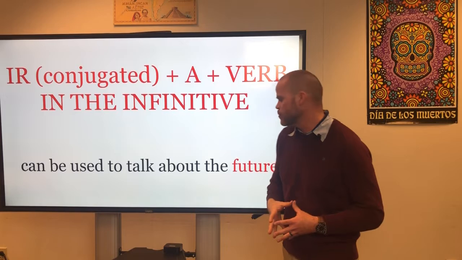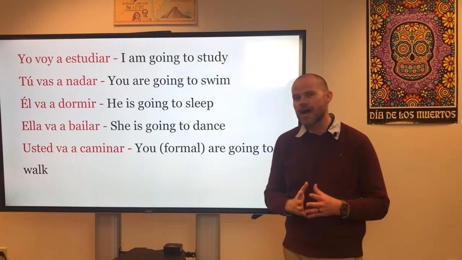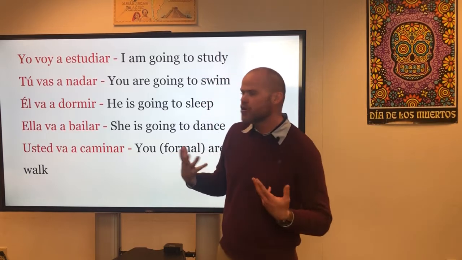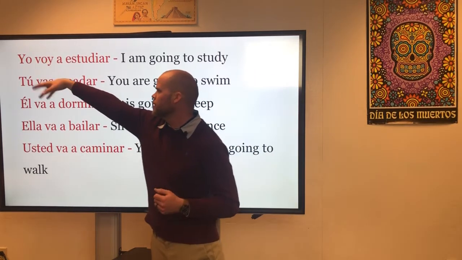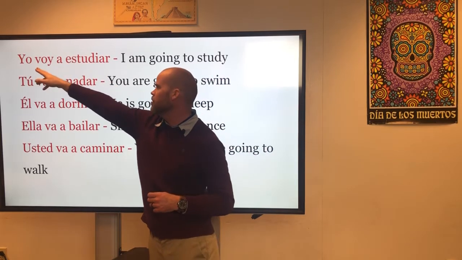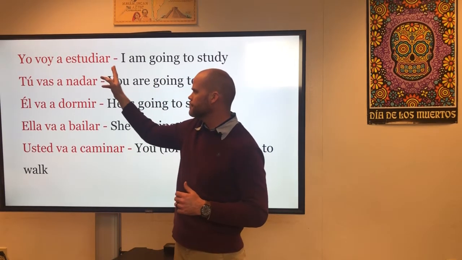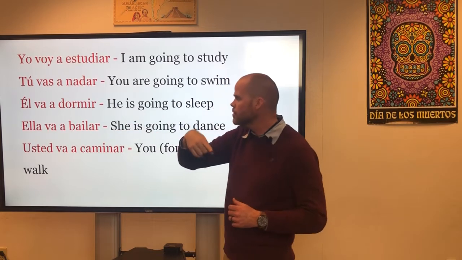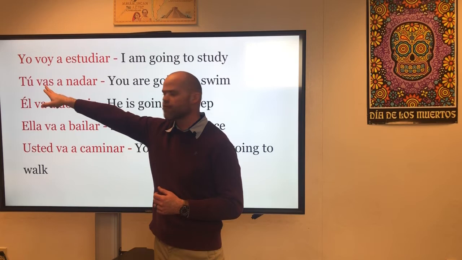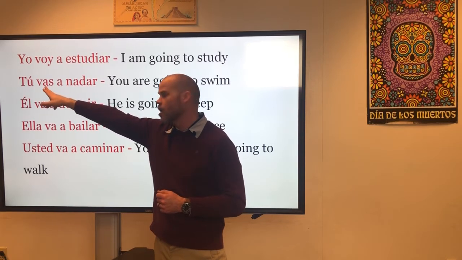So let's look at some examples here. So if I want to say that I am going to study, thinking back to our formula, I would use the yo form of ir, which is voy, plus a, plus the verb in the infinitive, estudiar. So I am going to study would be yo voy a estudiar. You are going to swim would be tú vas a nadar. So again, we have a conjugation of the verb ir.